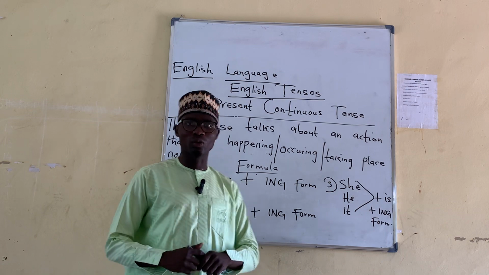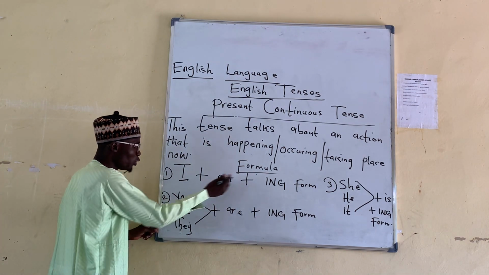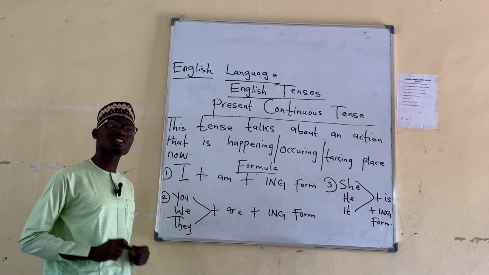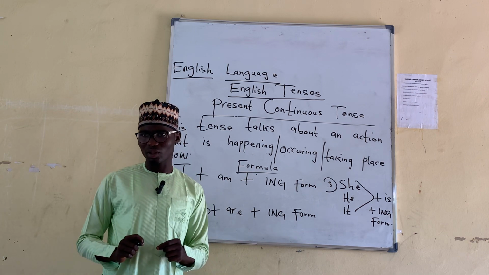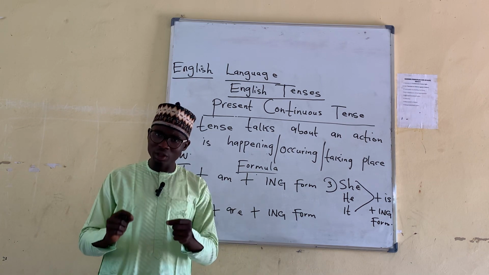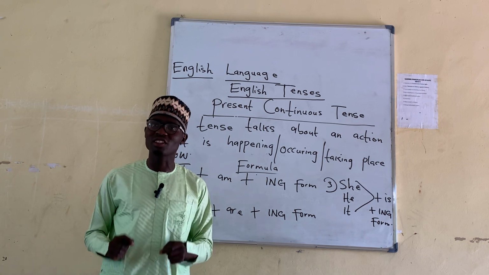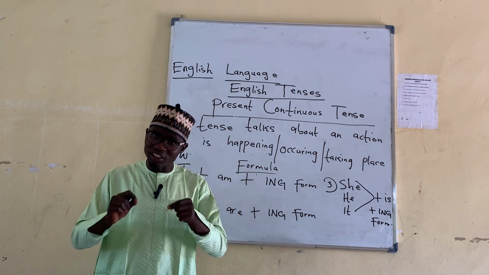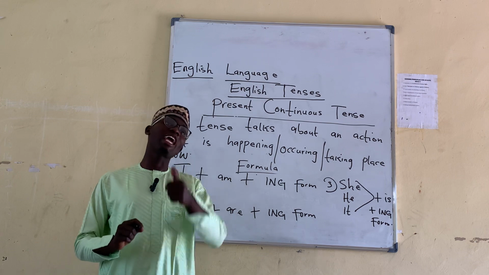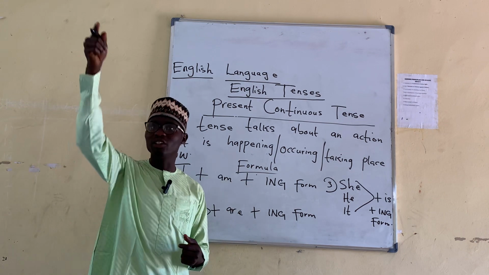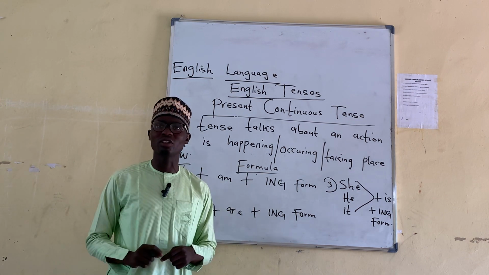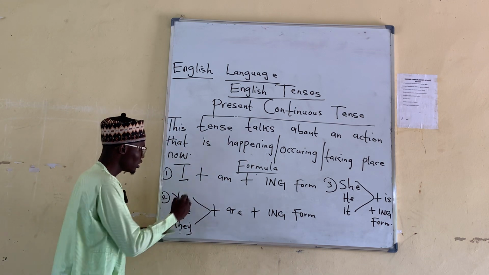Let's see some examples. If you follow this formula, if I want to say that I am eating, I will tell the addressee that I am eating something right now, at the moment. Not ate it yesterday, not will eat it tomorrow, but rather right now. Let's see how to make the sentence.